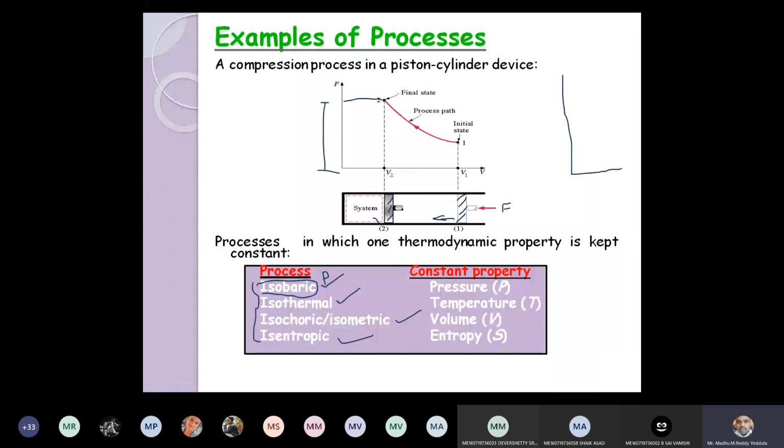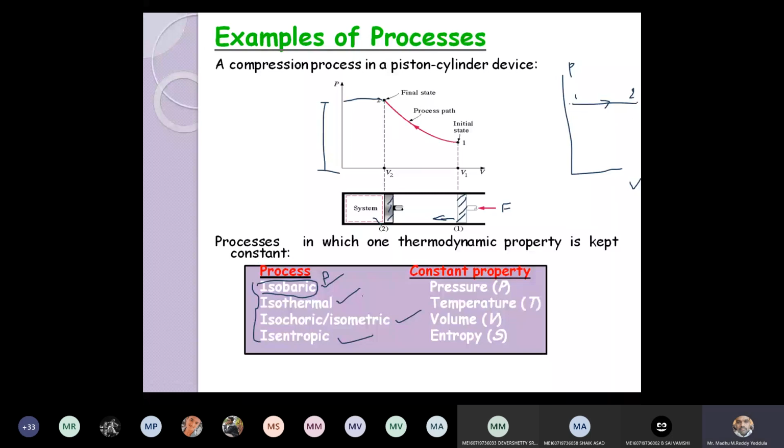If you consider an isobaric process, the pressure should be constant. Let us say this is state 1, this is state 2. From 1 to 2, is there any change in the pressure? No, the pressure is constant. Therefore, I can call this particular process an isobaric process. Only the volume increases, but pressure remains constant from 1 to 2. You can see in the figure.